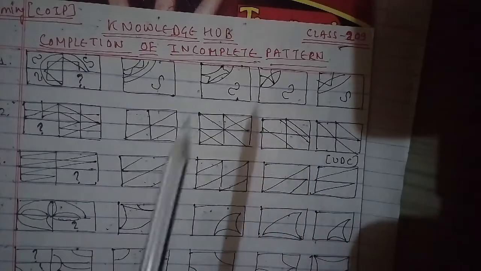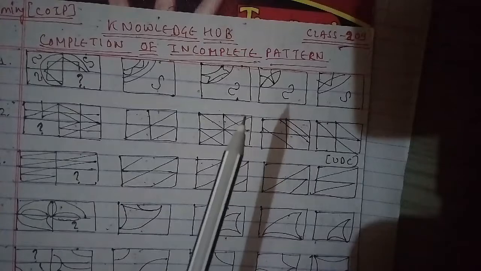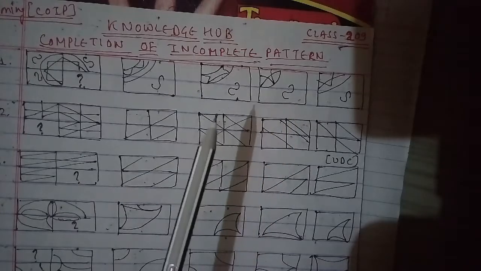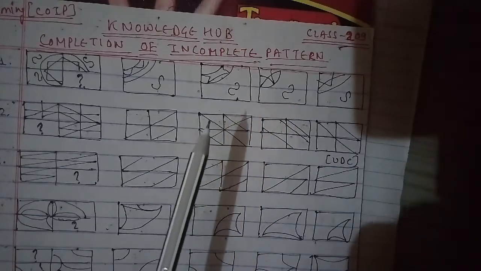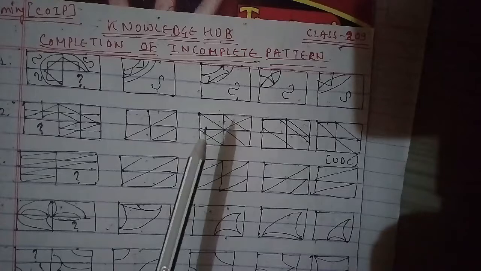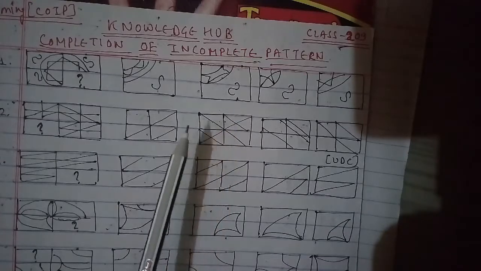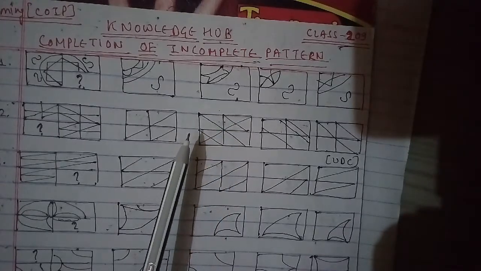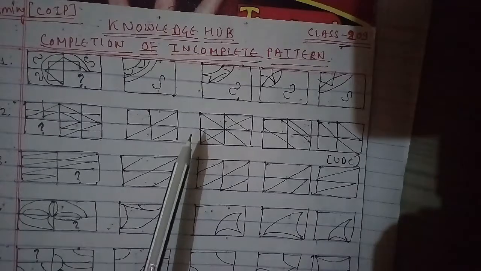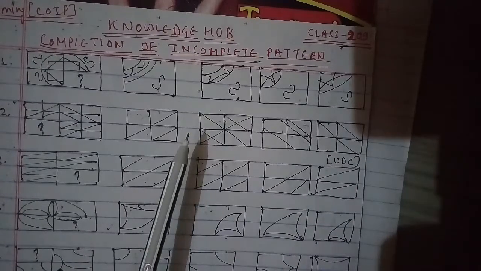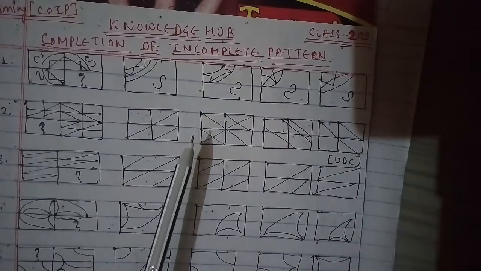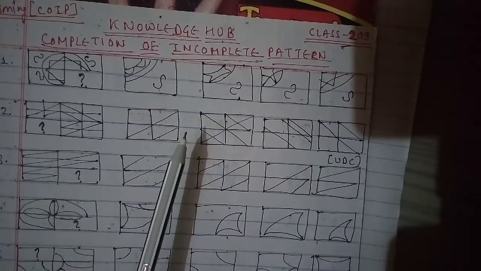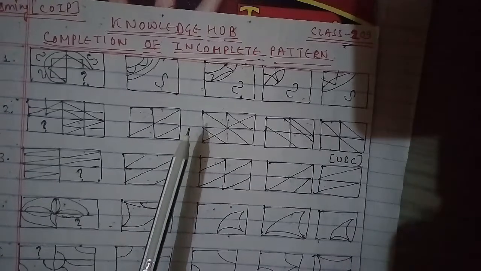In terms of general mental ability, as I told you many times, we had covered analogy, classification, series completion, and coding and decoding as well.